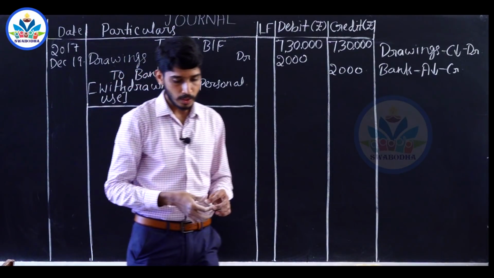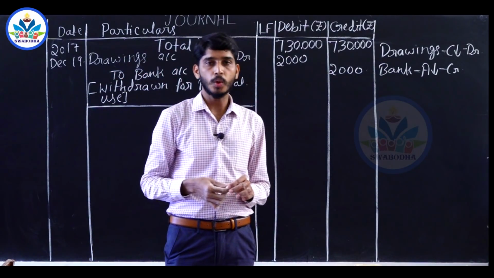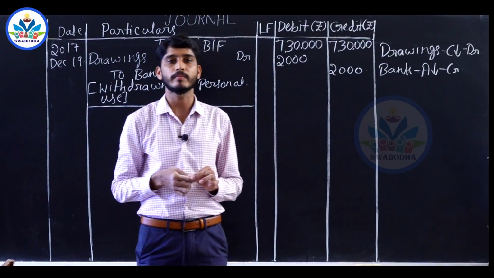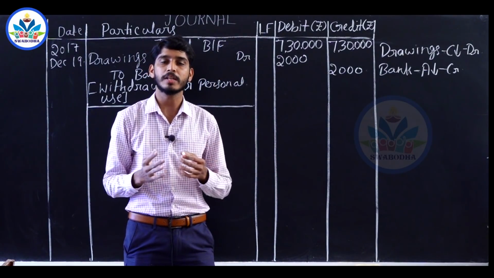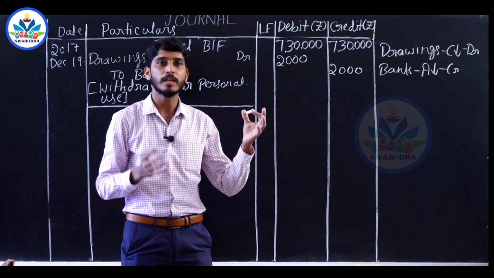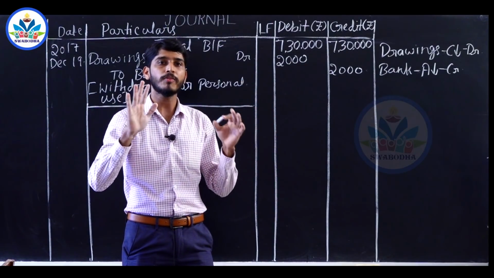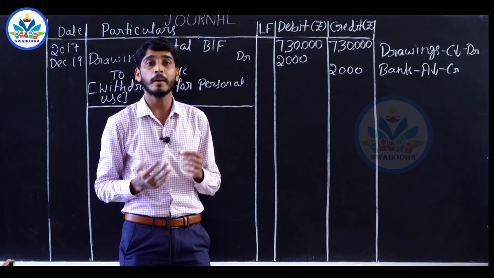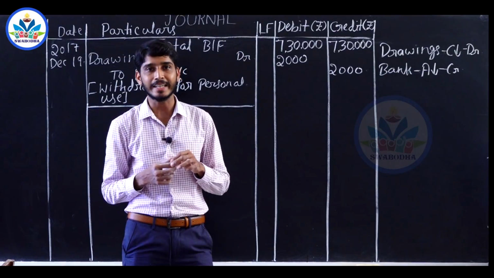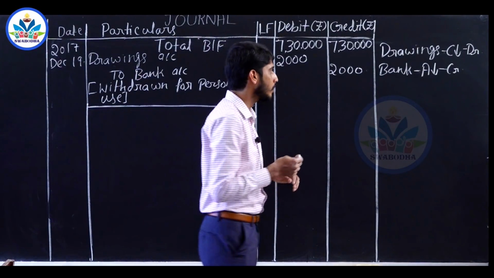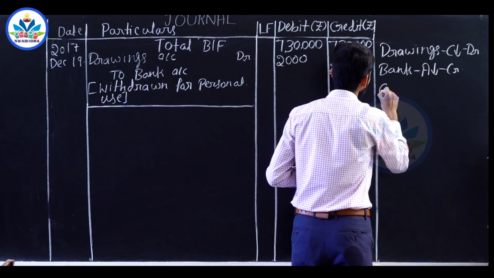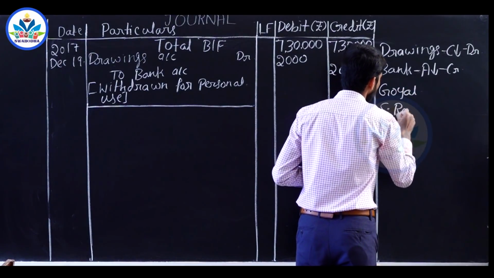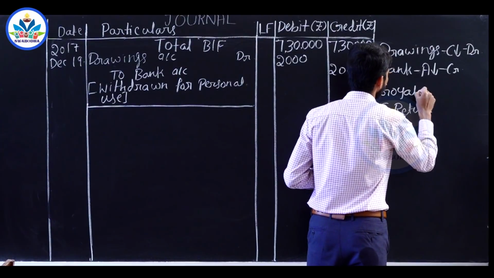Next transaction on 21st, Goel Traders returned goods rupees 3,500. We have sold goods worth rupees 3,50,000 to Goel Traders. Now out of that, 3,500 goods have been returned back. That means it is nothing but the amount of sales return. So the two accounts involved are Goel Traders account and sales return account.